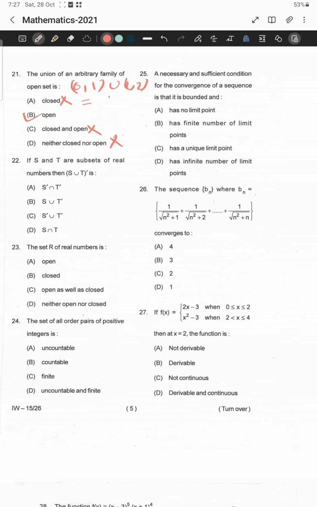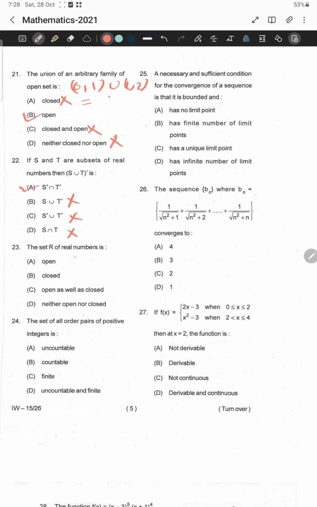In this question, it is a standard question. It is given that S and T are subsets of real numbers. Then (S union T) complement is what? This question is usually asked at the 11th or 12th level. Here it is the statement of De Morgan's theorem. (S union T) complement is equal to S complement intersection T complement. So option A is true. Option B is false. Option C is false. Option D is also false. You can take some counterexamples and discard all the options. It is a standard statement that (S union T) complement is equal to S complement intersection T complement. Okay. Let us move to question number 23.